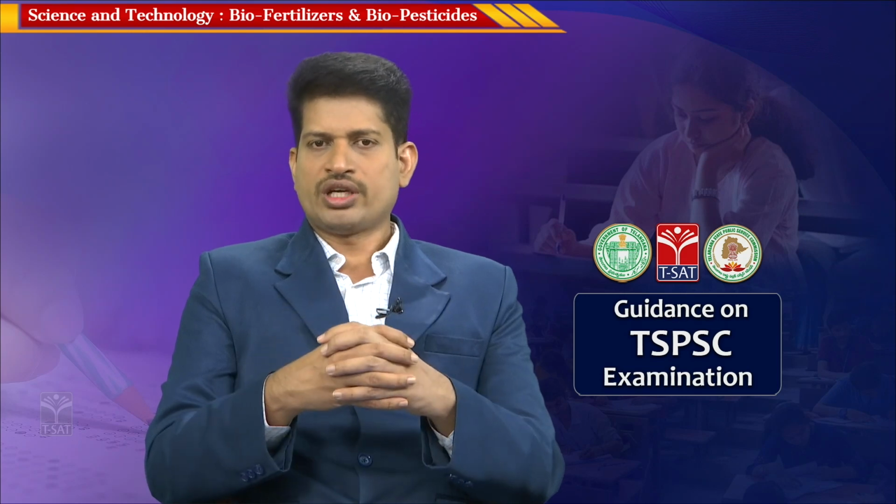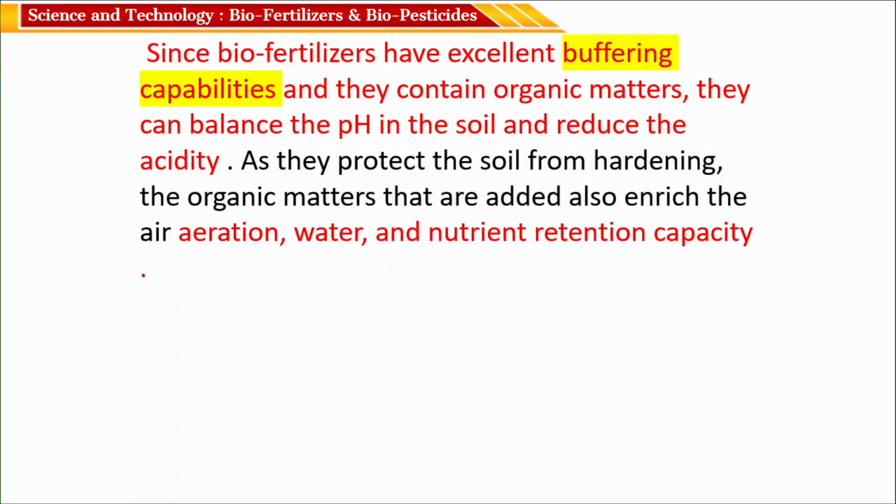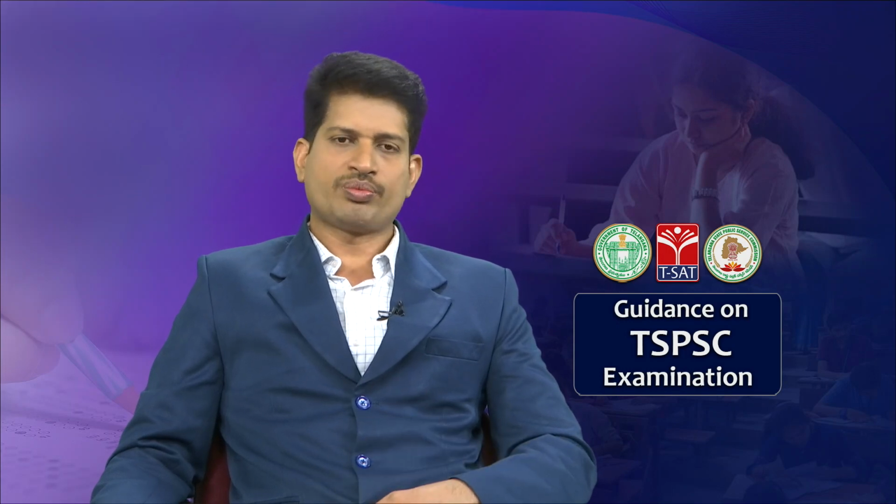Because of the fiber content and organic matter present in the fertilizers, they make soil pores available, supplying essential oxygen to the plant roots effectively. So, these are the main advantages of biofertilizers, and that is the reason why this is considered a sustainable source for crop cultivation.